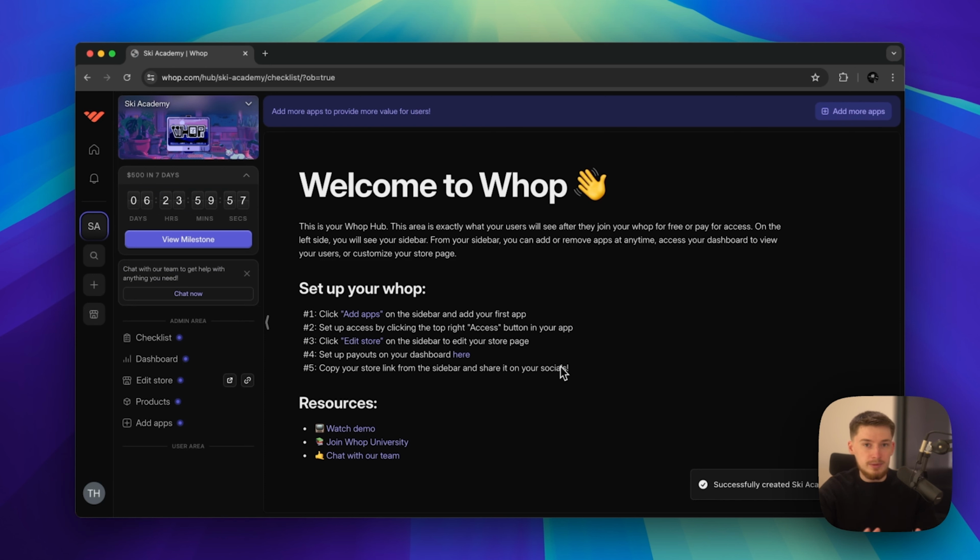Now, you'll already be brought into this sort of dashboard and you're going to think, okay, there's a lot of different options around, but trust me, as you get into this, you realize that it's completely easy and it's actually designed in the best way possible for you. It's not too complicated, okay? So first of all, we have our Whop here. Okay, you can actually add a new Whop like here if you want to add more, but obviously for now, you're just going to be building out the first one. Now, as you can see, in this part of the dashboard right here it says $500 in 7 days.